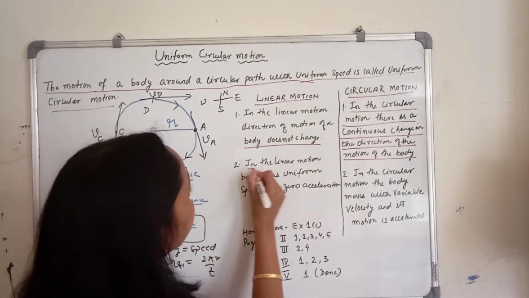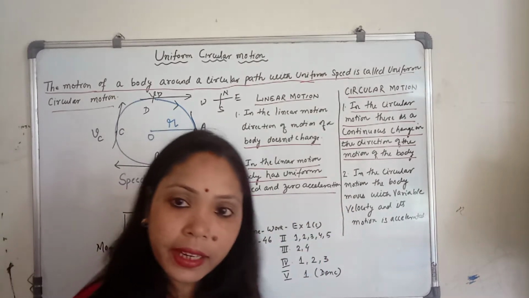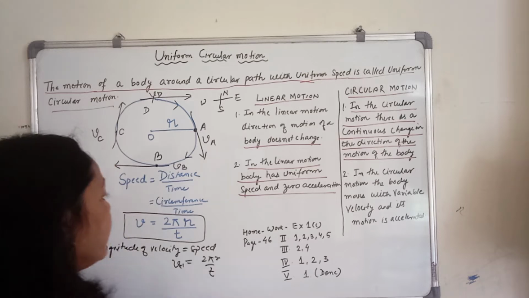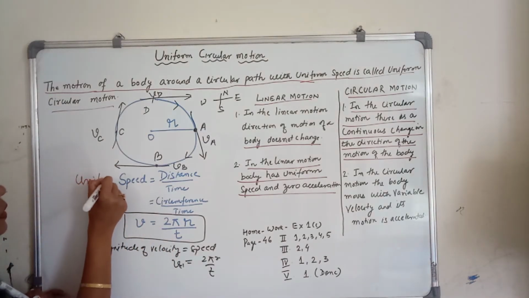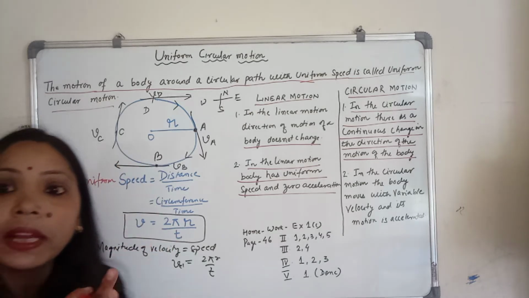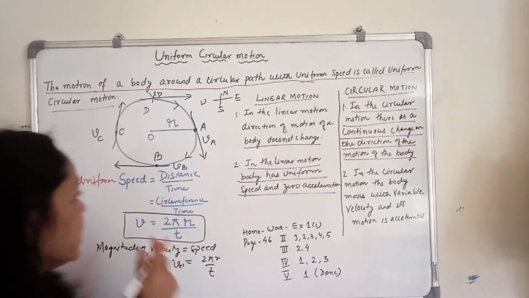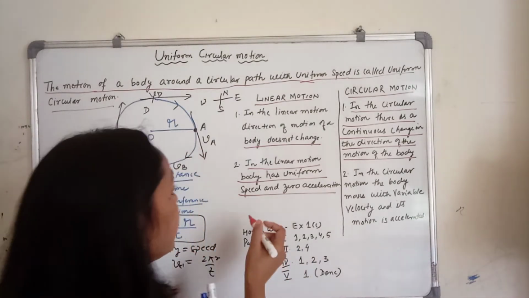Next, in linear motion, the body has uniform speed and zero acceleration. In linear motion, the body has uniform speed. Yes, this speed is uniform because the speed is not changing. Radius is not changing. So it is a uniform speed.